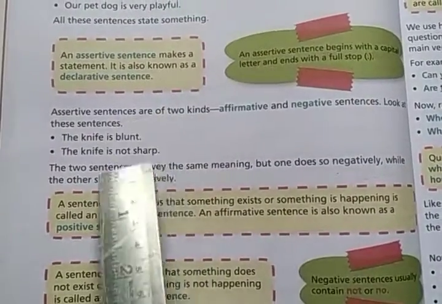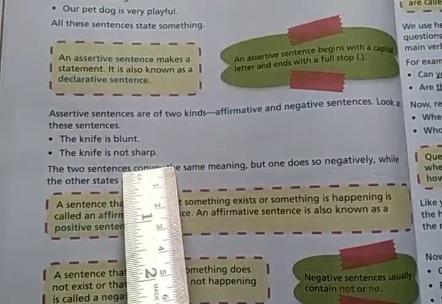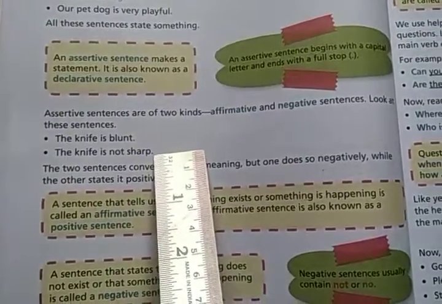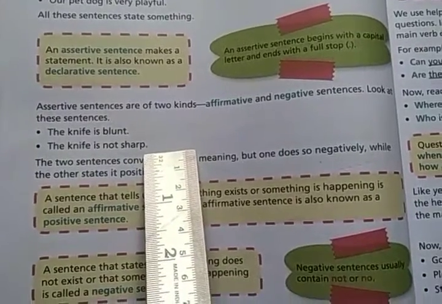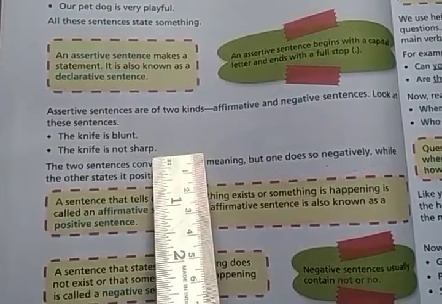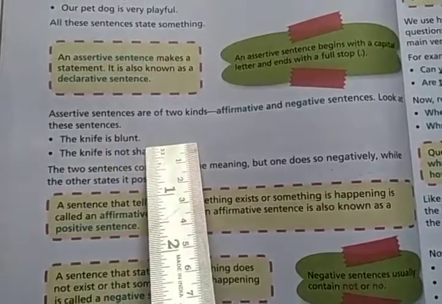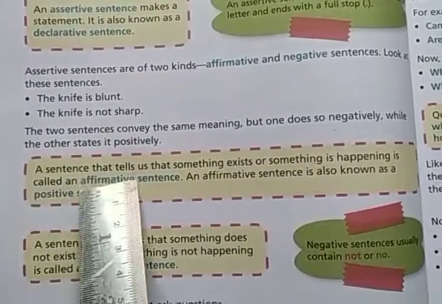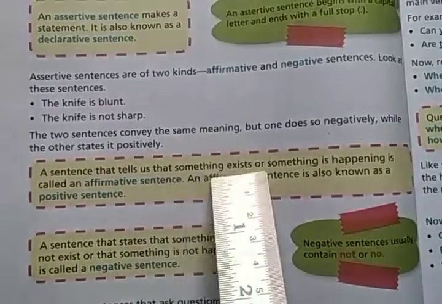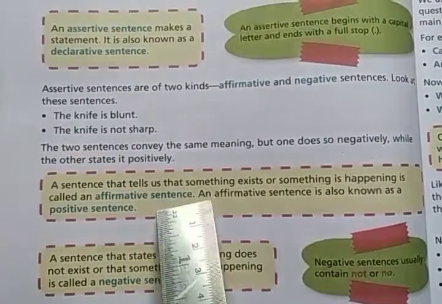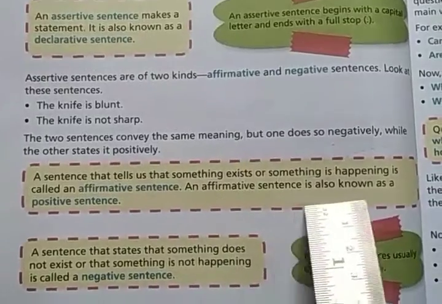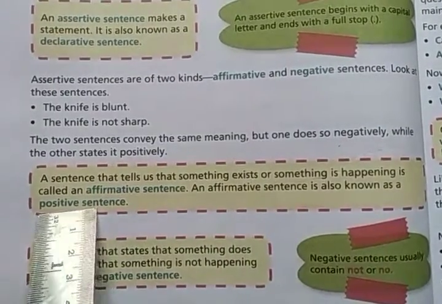So when you find no, not, those sentences are negative sentences, and yes-type sentences are positive sentences. A sentence that tells us that something exists or something is happening is called an affirmative sentence. An affirmative sentence is also known as a positive sentence.